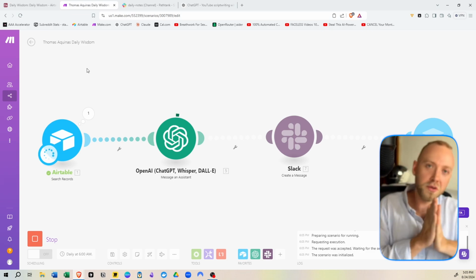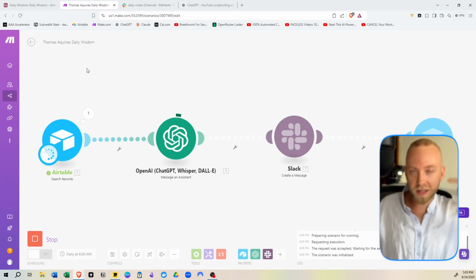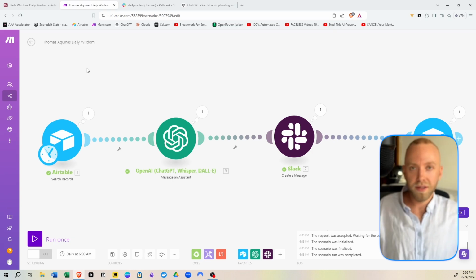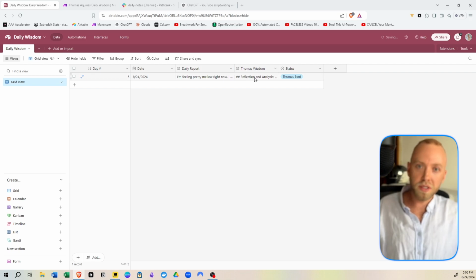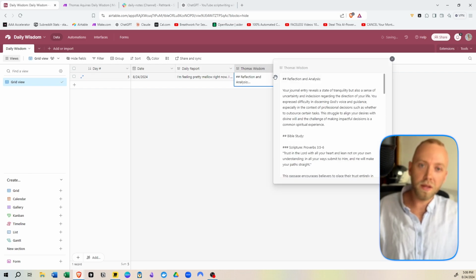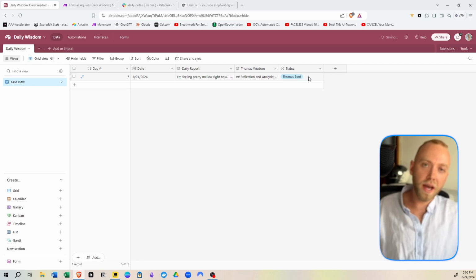Moment of truth. This is the first time I've actually tried this. So Thomas is really thinking, as you can see. He's going through all of his works, every single one. He's going to find the best advice for you. So now let's check out what we got. So if we look on Airtable, we see that Thomas gave us a really nice response here, and then the status changed.